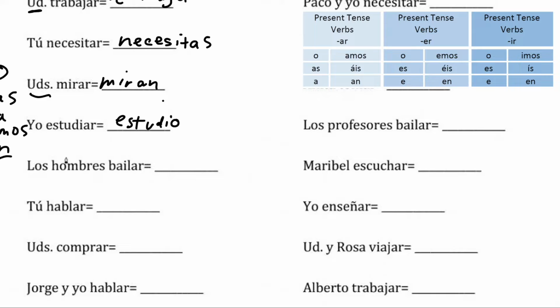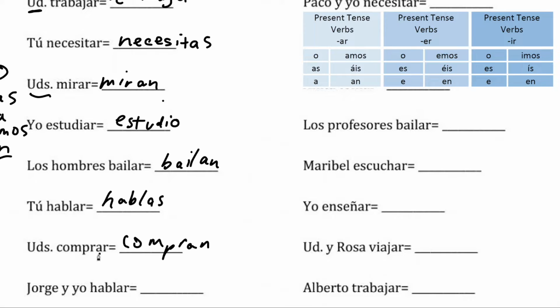If we were addressing them as the men, it would be they. Bailan. Then tú hablar, that'll be hablas. You speak. Ustedes compran. So you all buy. That will be an. So we would do compran.